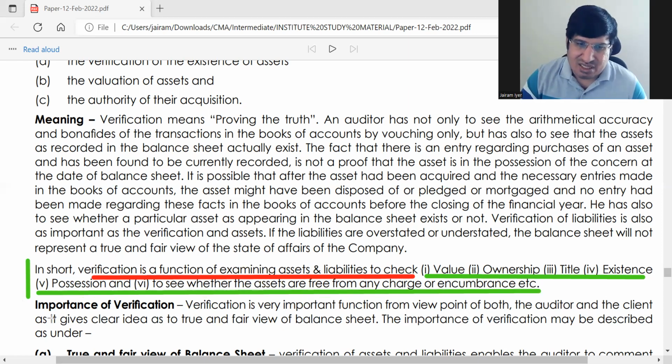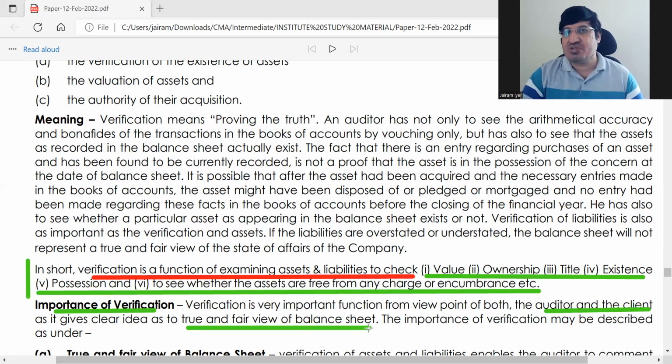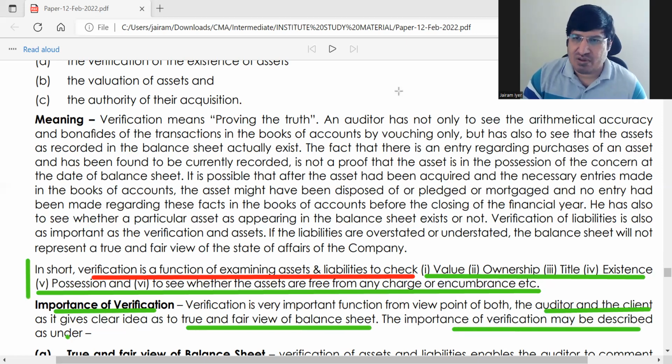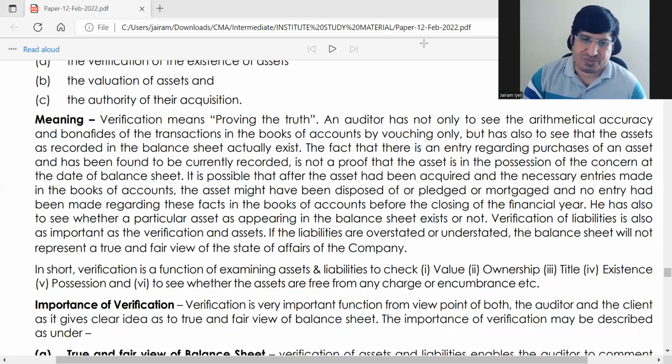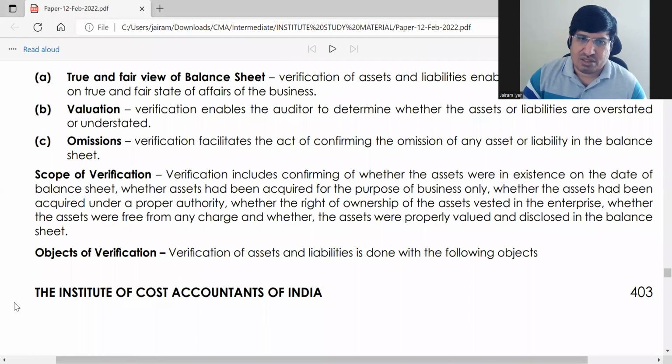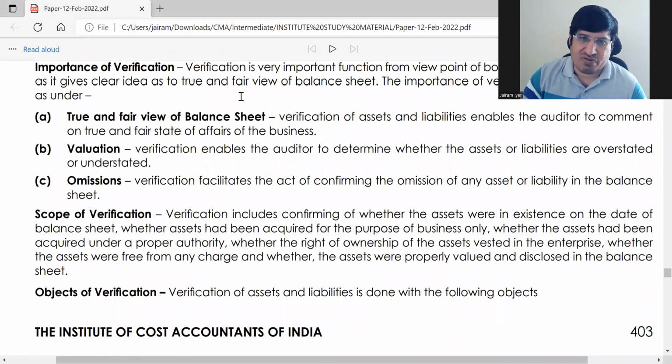Okay, and then the importance of verification, it's important for both the auditor and the client. Because if verification is not done, you cannot say the balance sheet shows a true and fair view. So the auditor's objective is not fulfilled, and the client's objective is also not fulfilled. Importance of verification is shown as below: true and fair view of the balance sheet, valuation is proper, and there are no omissions.